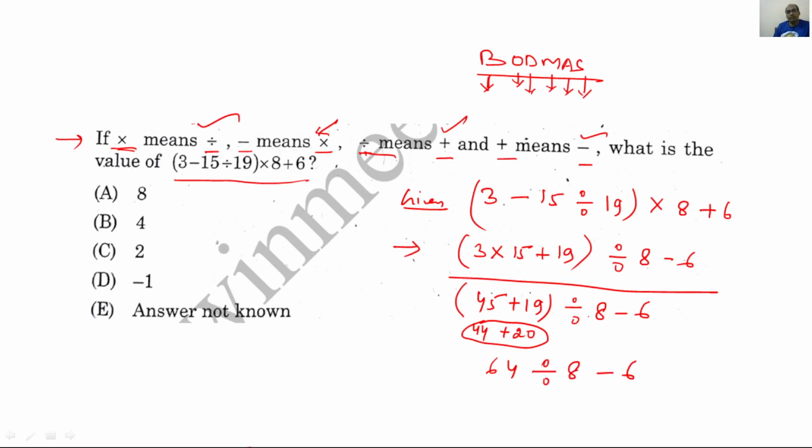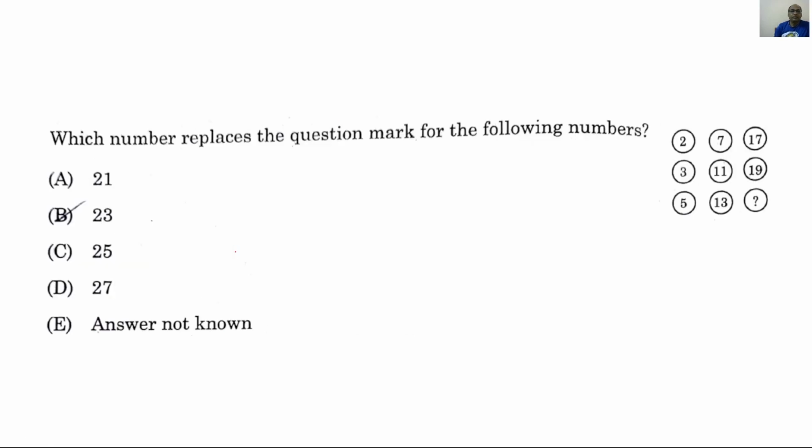The bracket part is already completed. Now 64 divided by 8 has to be solved first. We know that this will give us 8, and then minus 6. Further we subtract and we get 2. So our answer is 2. I hope that everybody has understood. Fine, so very easy questions are there.